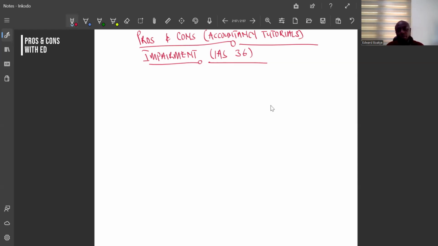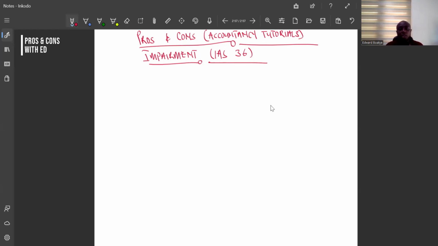So let me go on it again. We said when we talk about impairment, it is a condition which will make your carrying amount higher as compared to your recoverable amount. So normally you'll be hearing impairment loss. It simply means that the carrying amount of a particular asset is higher than its recoverable amount. And the carrying amount in a layman idea is how much you are keeping the asset in your financial statement.